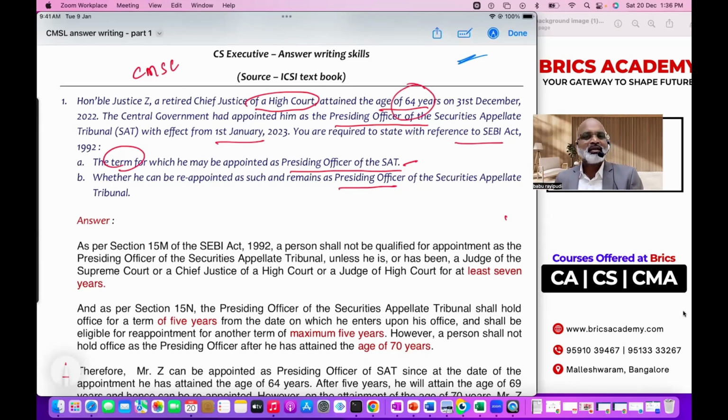Whenever a question is like this, when you are reading the question itself, start finding out the concept. In the first 3 lines of the question, you must find out what concept is connected. Concepts in the sense, maybe SEBI is one concept, SCRA is one concept, depositories is one concept, debentures is one concept, meetings is one. In every question there will be one concept. So immediately you should recollect that concept first of all. Two questions are given. If it is for 5 marks, it is 2.5 and 2.5. If it is 4 marks, 2 marks and 2 marks. That is how marks allocation generally will be.